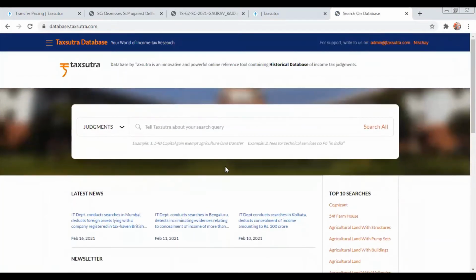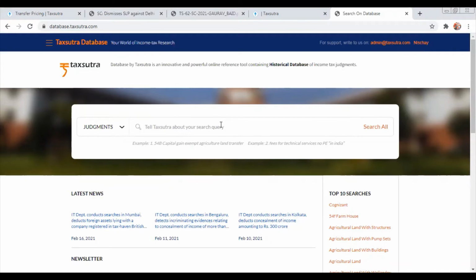Now, what does this direct tax database have? This database has 110,000 plus, I repeat, 110,000 plus bare judgment copies. It's the historical judgment copies, like reported across ITR, CTR, taxman, possibly every authority that is there. We have reported all such bare judgment cases on the TaxSutra direct tax database.